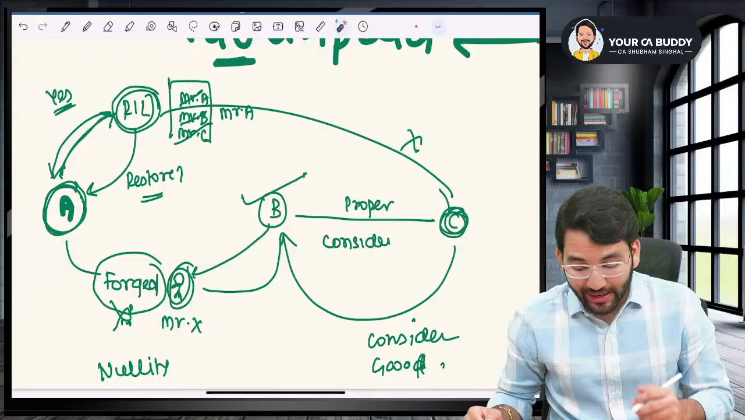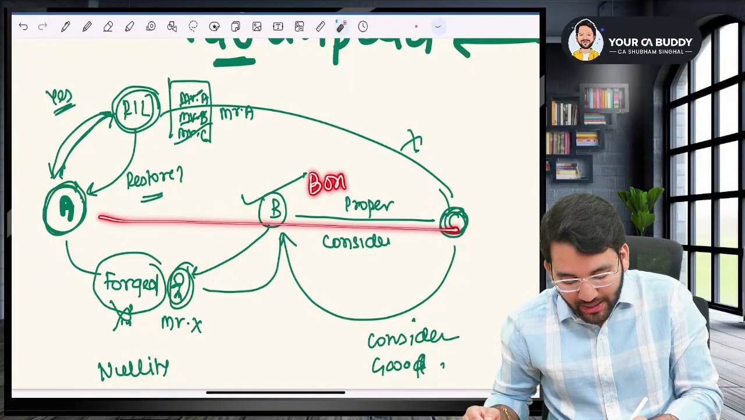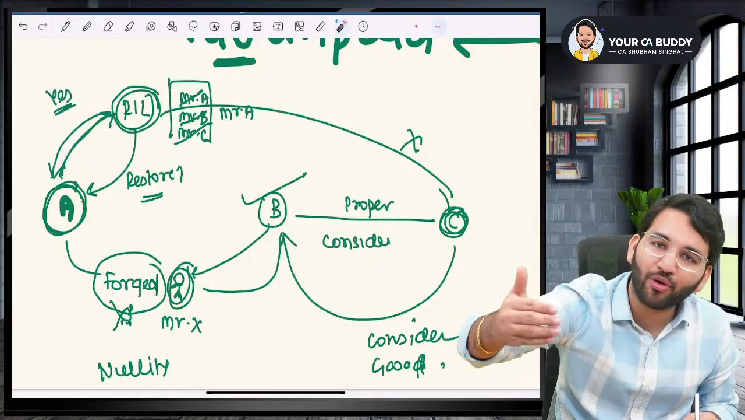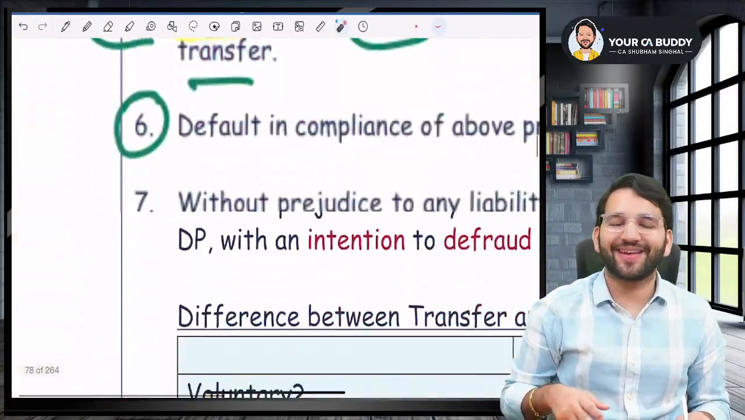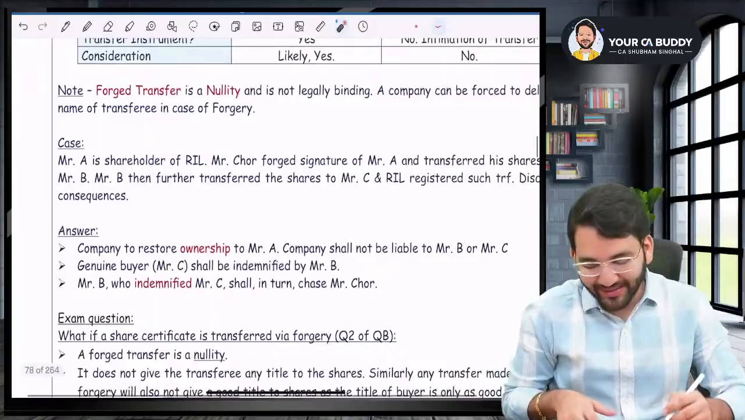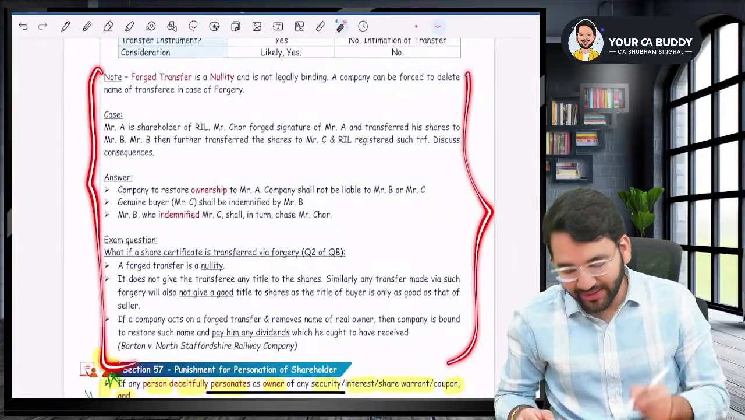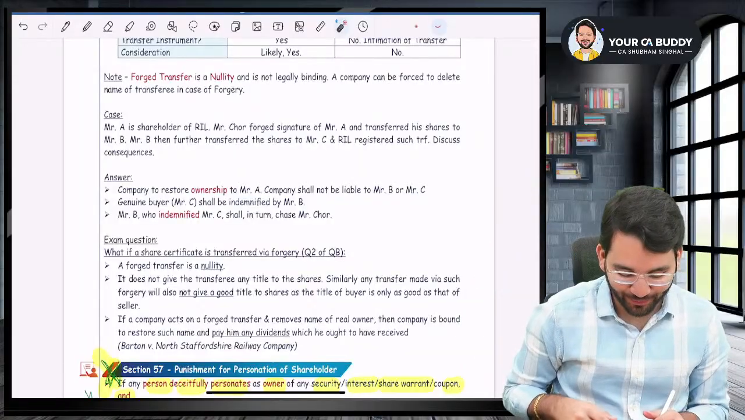Moreover, in between, if you have also issued any bonus shares, those bonus shares will also go to Mr. A. Any dividend or any bonus, that also will be restored to Mr. A. Did you understand, sir? That is a question. I have summarized that question and the answer here, but we don't have to read this because I already discussed this with you.